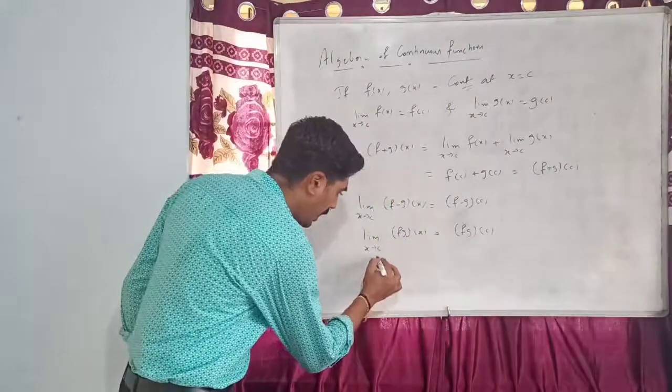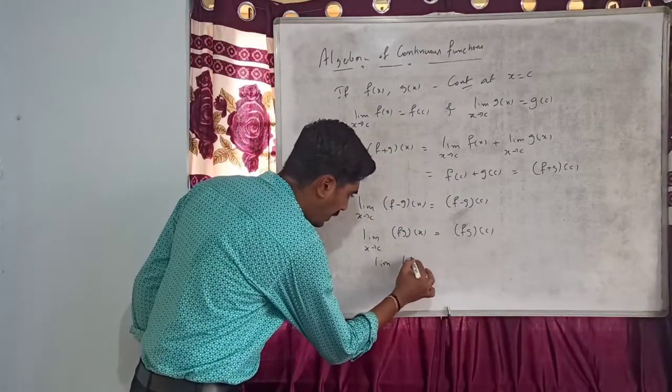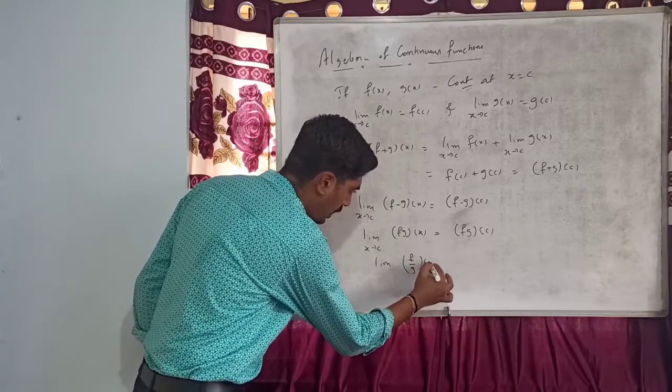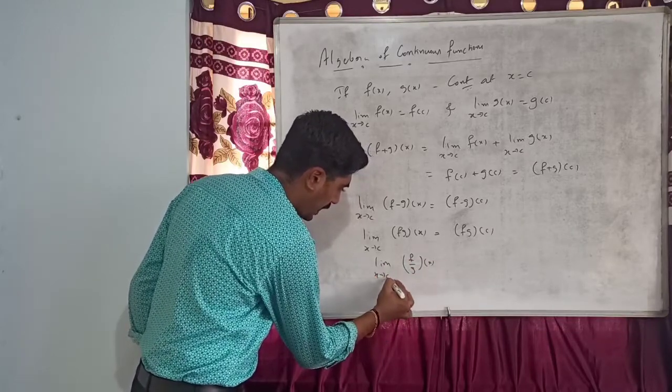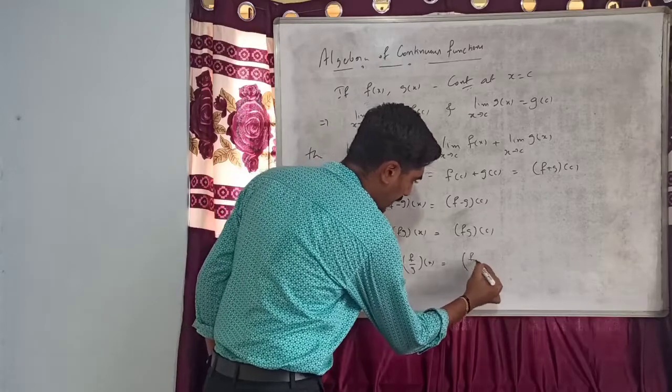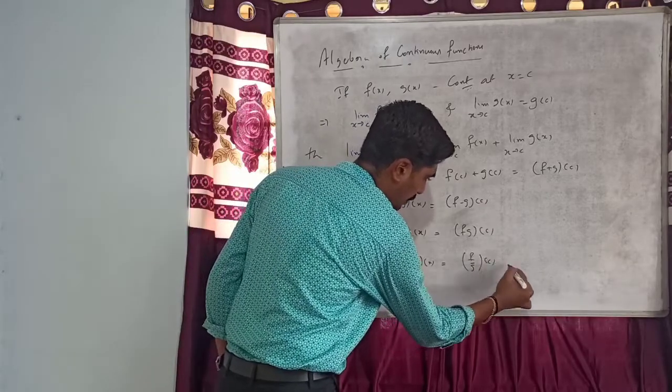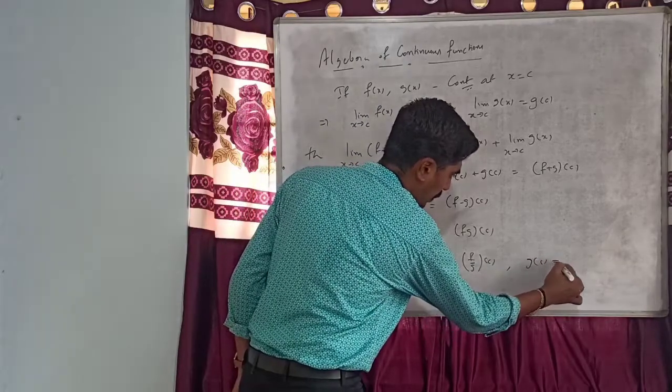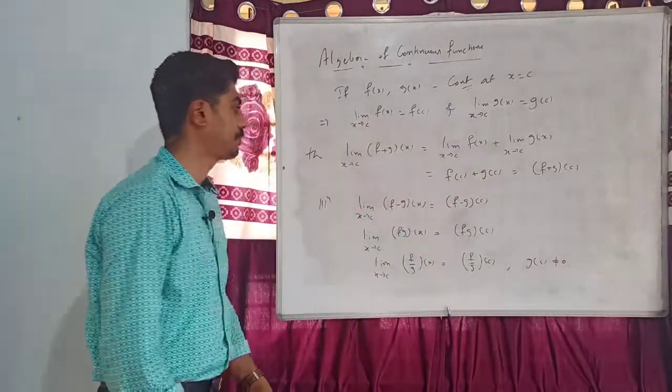Also, the limit of f by g of x as x tends to c is equal to f by g of c, provided g of c is not 0.